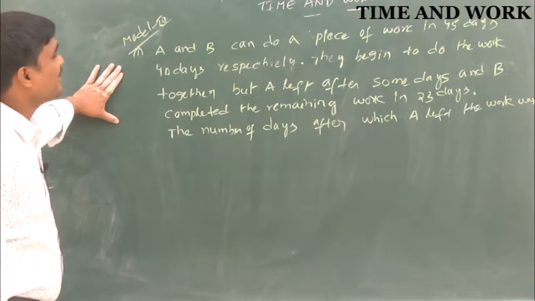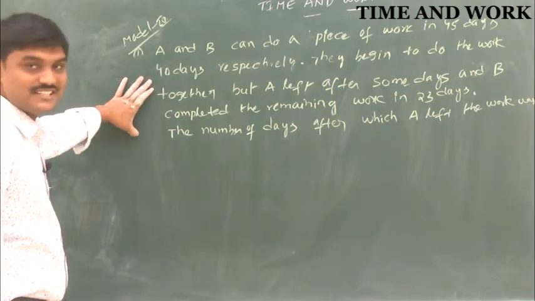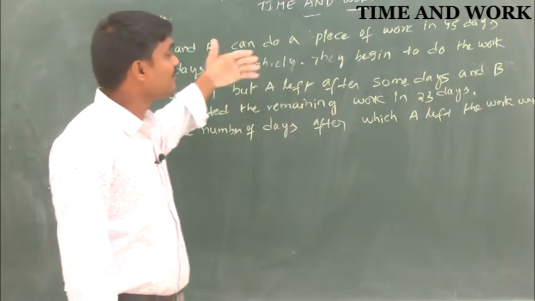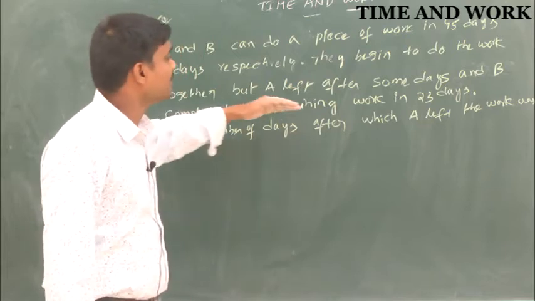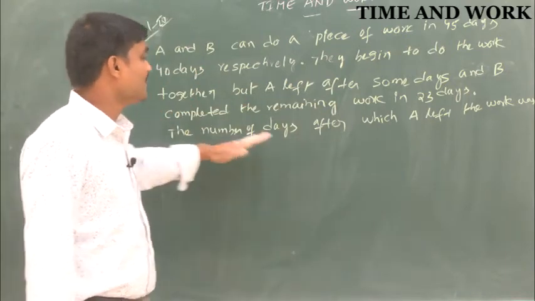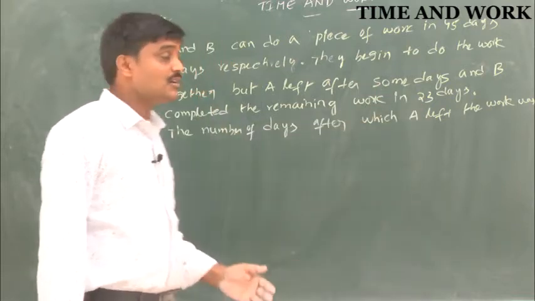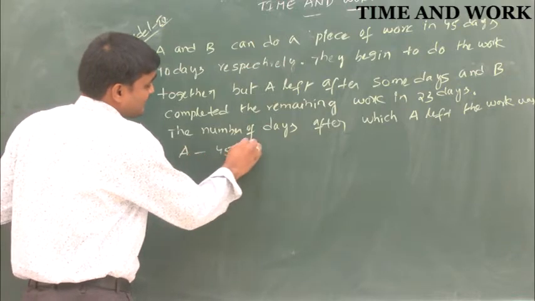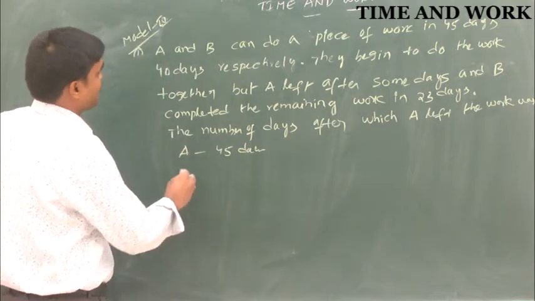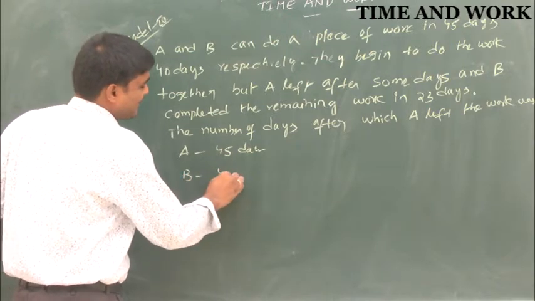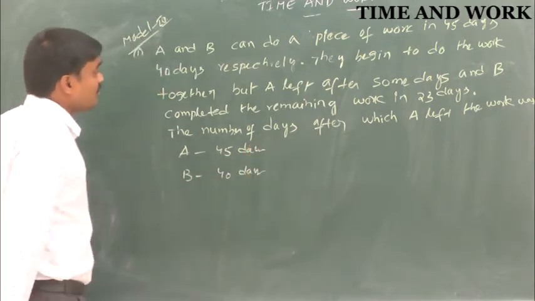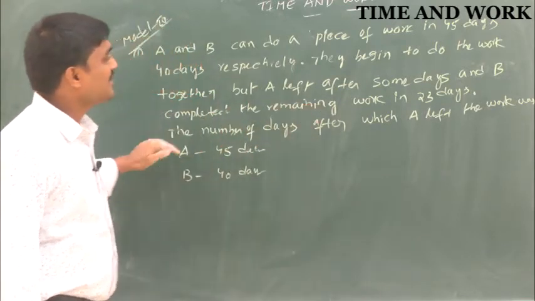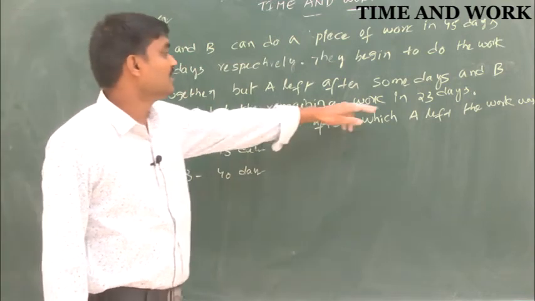So here A and B can do a piece of work in 45 days and 40 days respectively. They began to do the work together, but A left after some days and B completed the remaining work in 23 days. The number of days after which A left the work was? So here generally A in 45 days, B in 40 days. They started working together, but B completed the remaining work in 23 days.